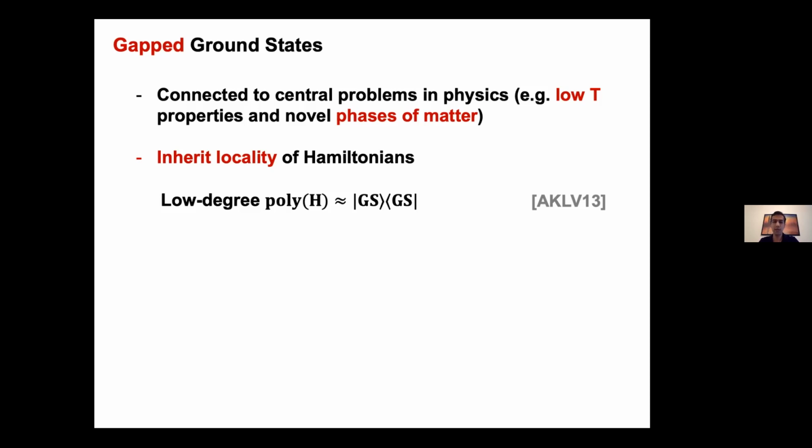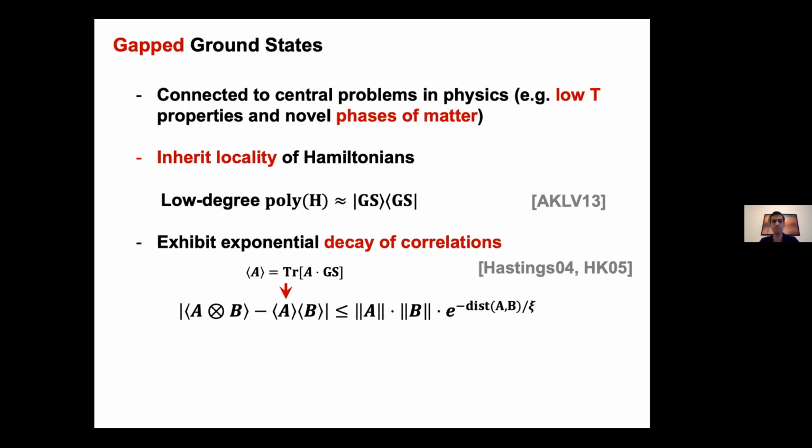So we expect ground states to exhibit different properties coming from the locality. One such property is the exponential decay of correlations in these states, proved by Hastings and Koma, which says that the correlations between two observables A and B decay exponentially with their distance. This locality also implies that entanglement in gapped ground states is also local and short range.